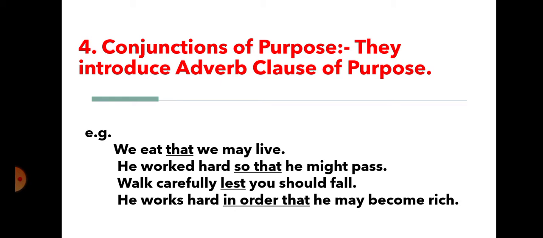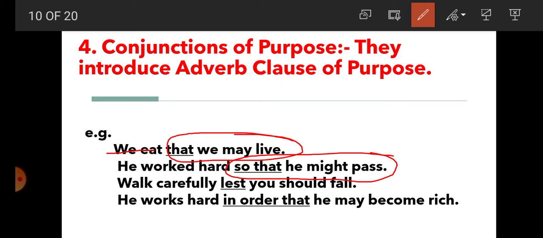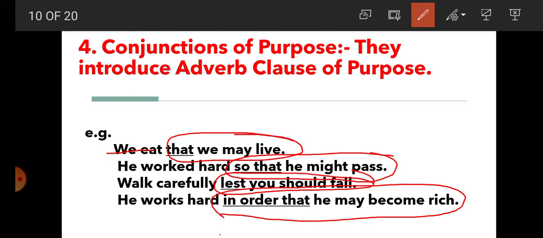Number 4, conjunctions of purpose. Students, conjunctions of purpose introduce adverb clause of purpose. For example, we eat. What's the purpose behind it? That we may live. He worked hard. What's the purpose behind it? So that he might pass. Walk carefully. What's the reason behind it? Lest you should fall. He works hard. What's the reason behind it? In order that he may become rich.